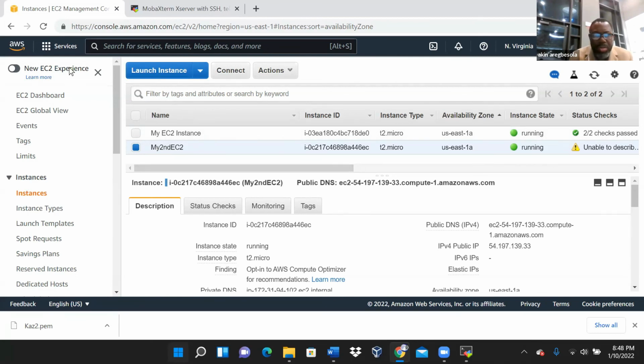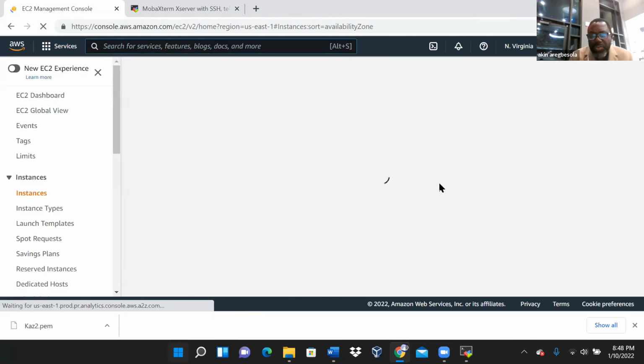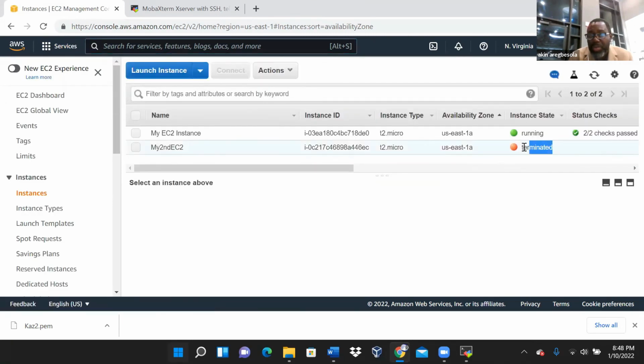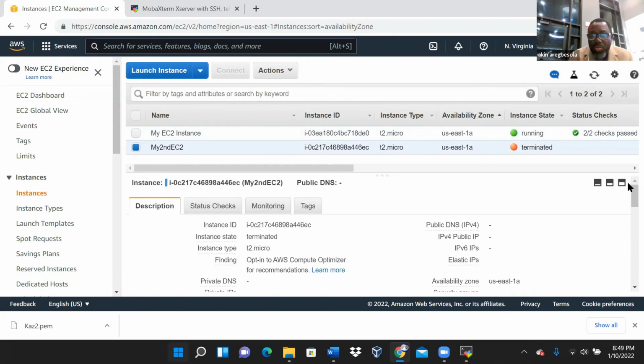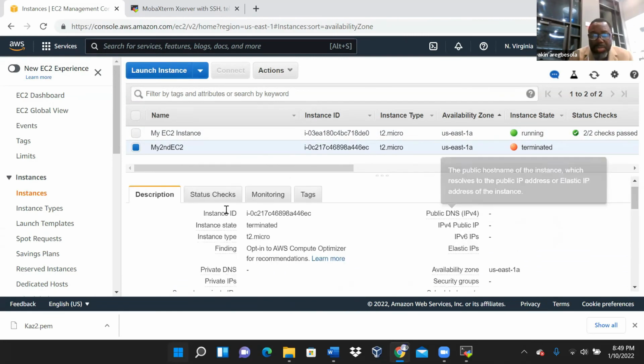So this one is terminating. If we refresh, we are going to see that it's terminated. Only this one is running, right? So what else do you need to quickly look at? These are the parameters, the details about that instance. This EC2 is dead, so you have nothing about it anymore.